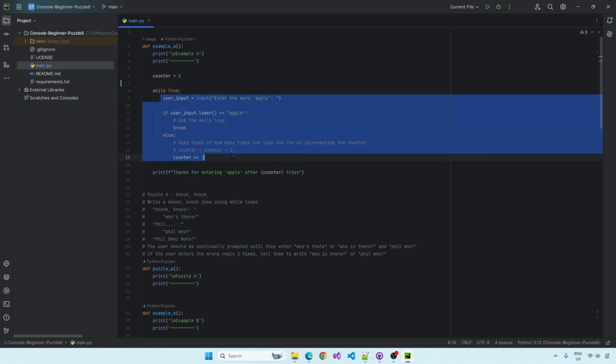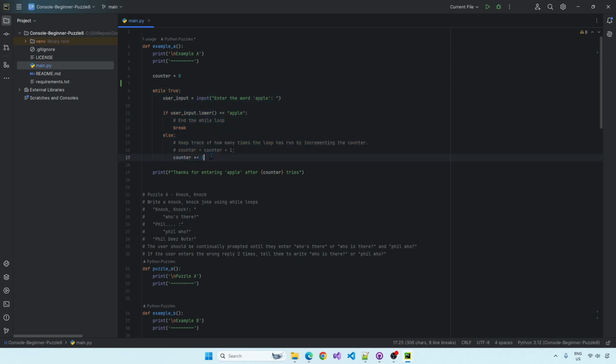So inside this while loop, it's going to execute this again and again until we hit break. And the break is inside of an if statement. So essentially what this loop is going to do is it's going to ask the user for input to enter the word apple. If the user does not enter apple, this will not run.